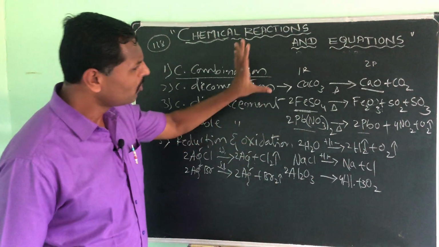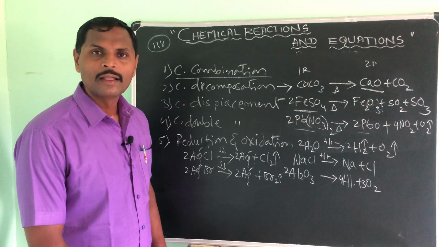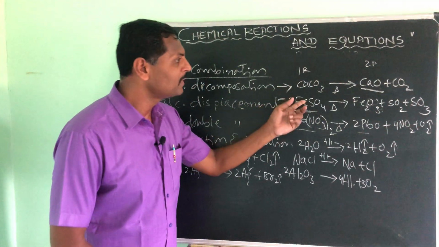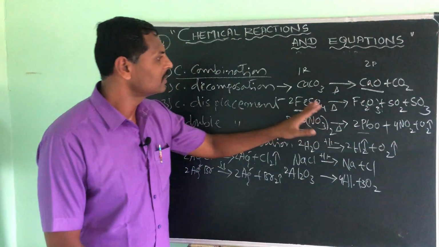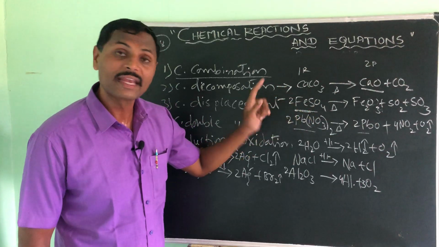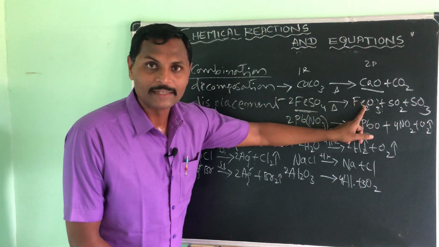See, so many examples I have given for chemical decomposition. That is calcium carbonate, that is limestone, when it splits into calcium oxide and carbon dioxide. Ferrous sulfate, or you can call it green vitriol, when you heat it you will get iron oxide.